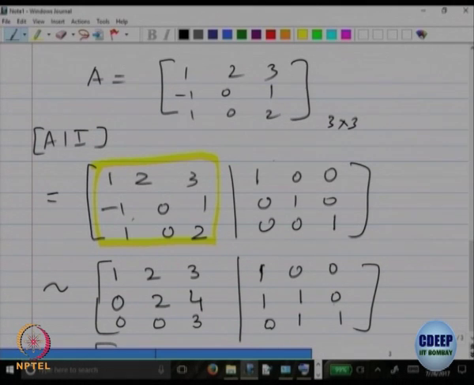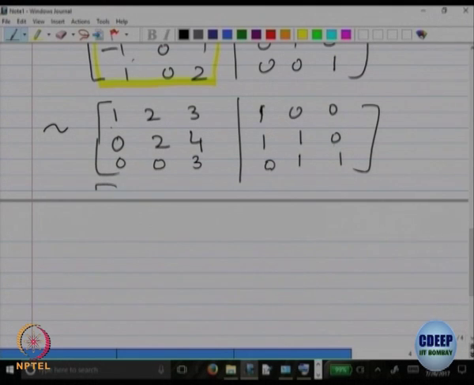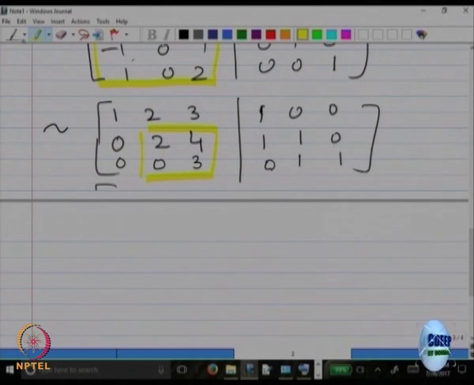Now, what should be the next step? I have gotten the first pivot in column 1, everything below that is 0. Go to the next column now. I should be looking at only which part of the matrix now? Only this part of the matrix, right. The non-zero entry is 2. I should make that entry 1. Okay, so let us do that.